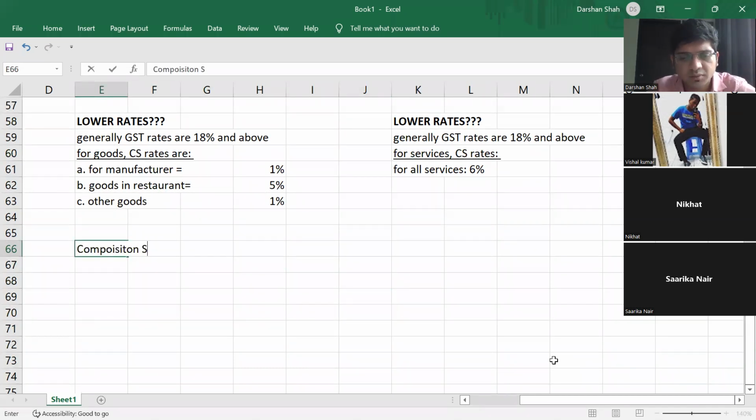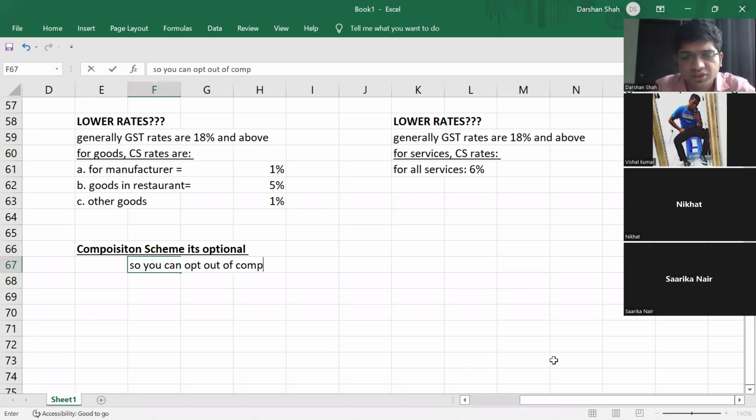Now this composition scheme, it's optional. It's not compulsory. So you can opt out of the composition scheme also. It is not compulsory that you have to go under the composition scheme.